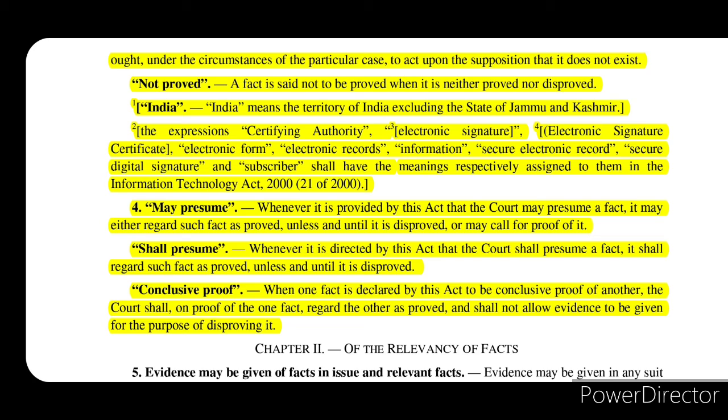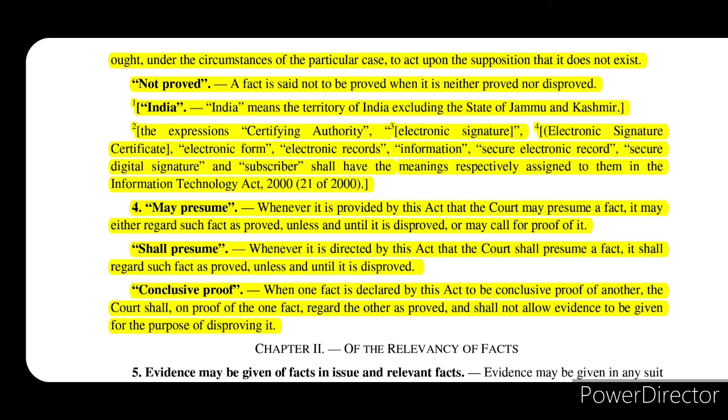Now what is conclusive proof? It says when one fact is declared by this Act to be the conclusive proof of another, which means if one fact is proved and the Indian Evidence Act says that if such fact is proved, then such other fact is also proved. So they are directly interlinked. If this one is proved, the other one is automatically proved.